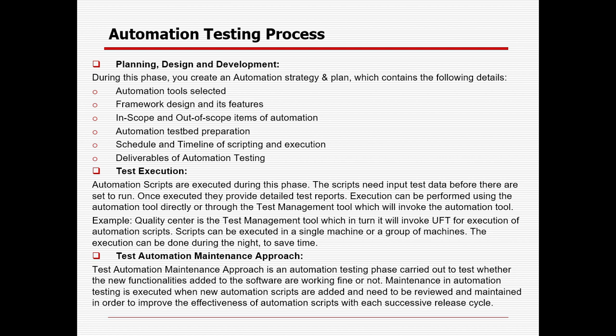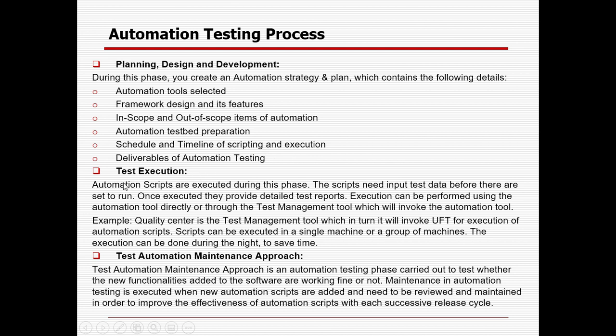During the planning, design and development phase, the user will create an automation strategy and plan, which will contain the following: whatever tool has been selected, framework, design and features, and what is in scope and out of scope in terms of automation, what things will not be automated. Then automation test bed preparation, schedule and timeline, and also deliverables of the automation testing.